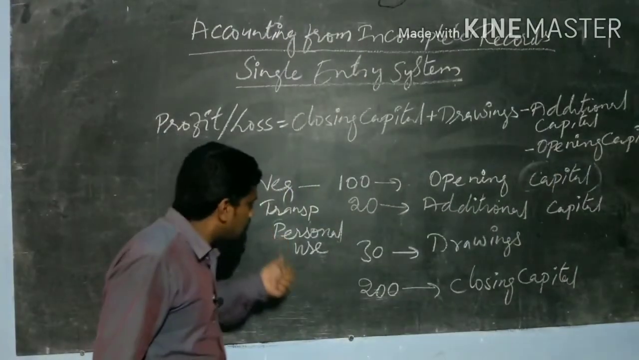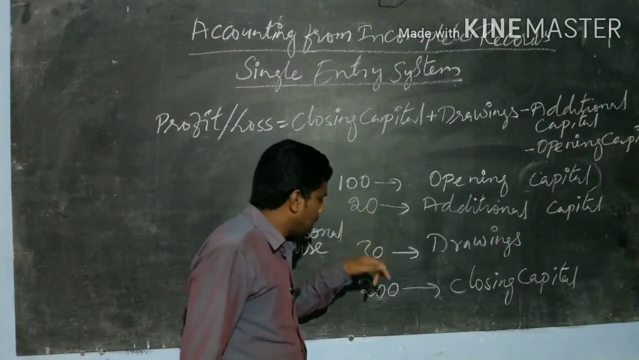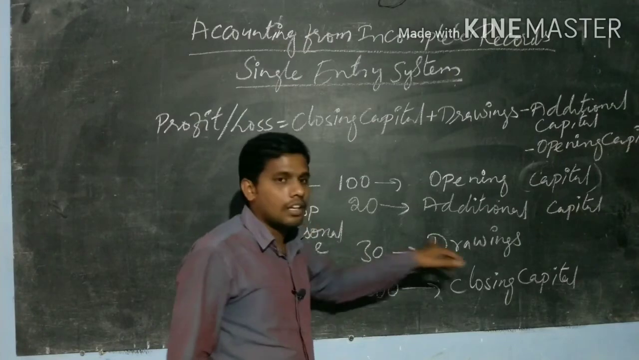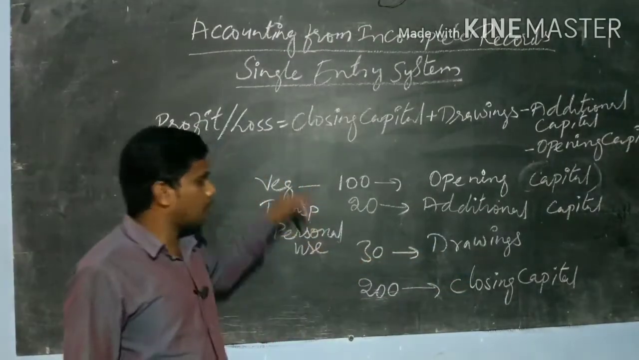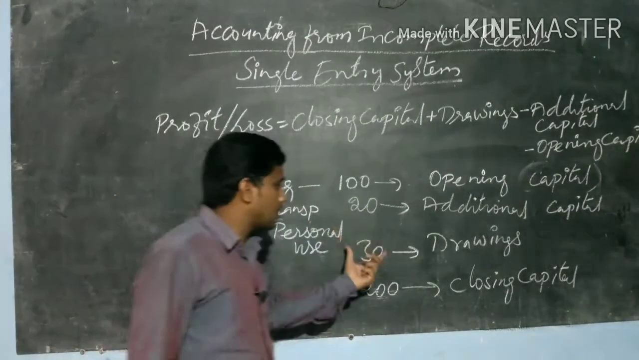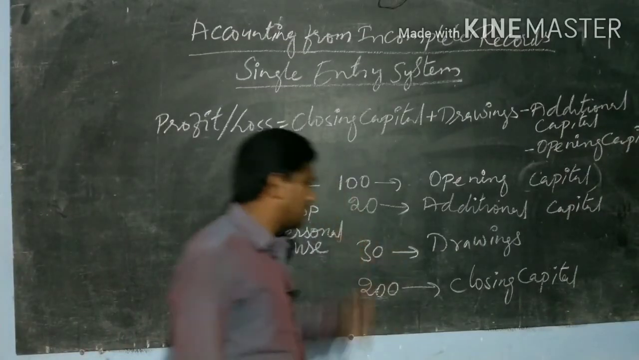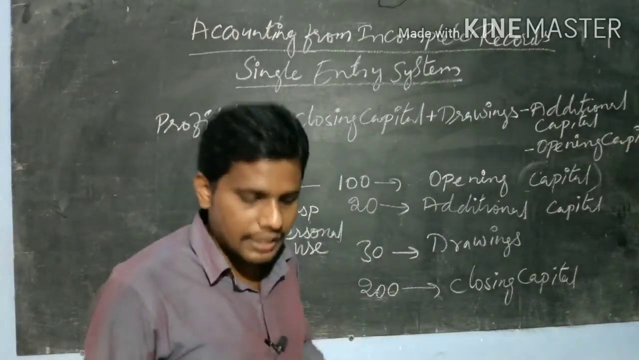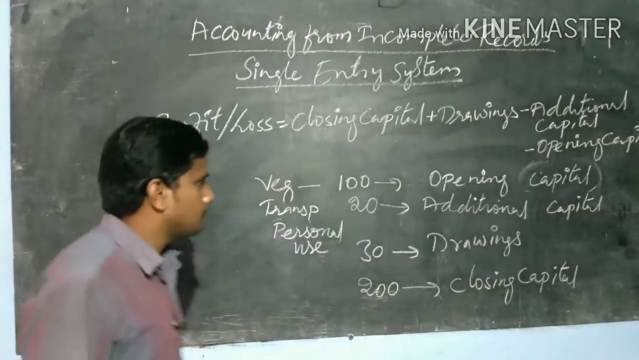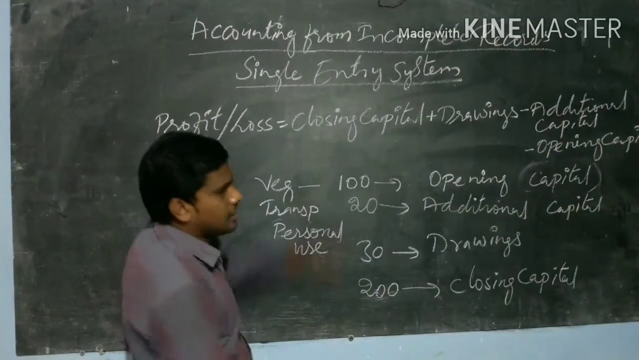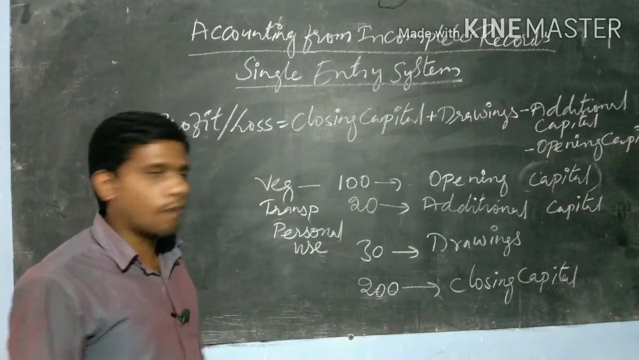And for personal use, for buying something for his home, he drew 30 rupees. Who is drawing the amount? The owner, for his personal use. If the owner is drawing for his personal use, that is called drawings. Next, when he checked his pocket at the end of the year, when he came back to his home, he had capital of 200. So this type of information will be given to you. So how can we calculate the profit through this information?